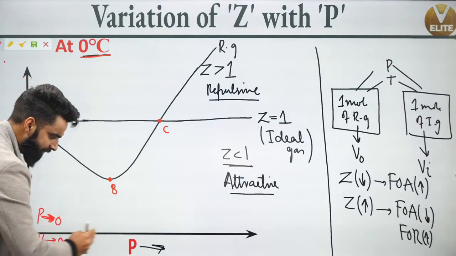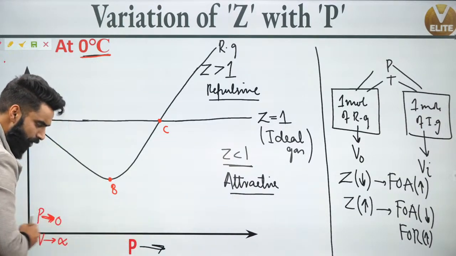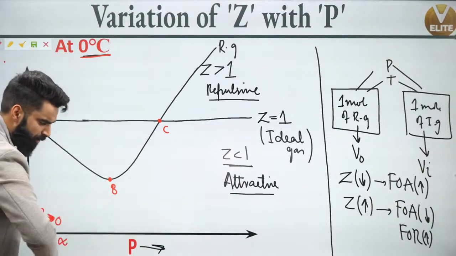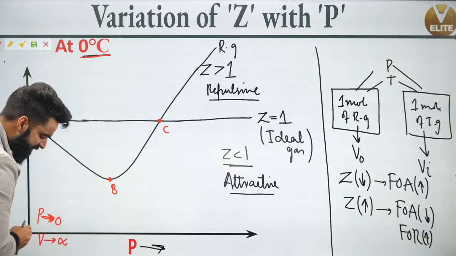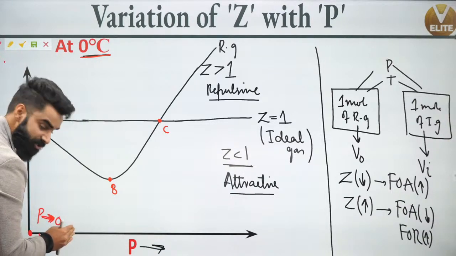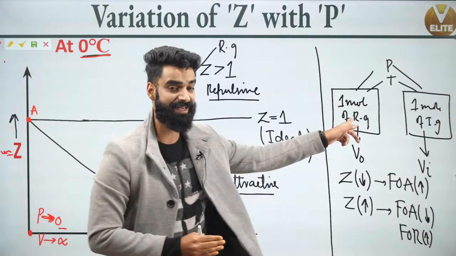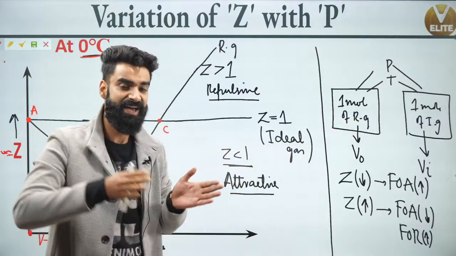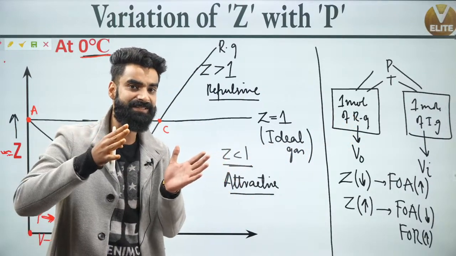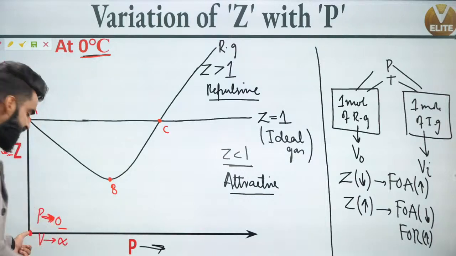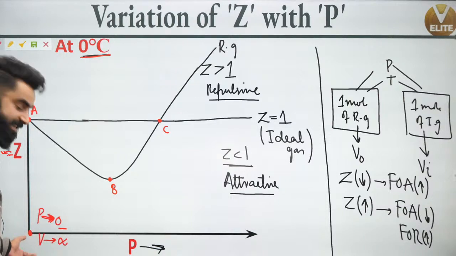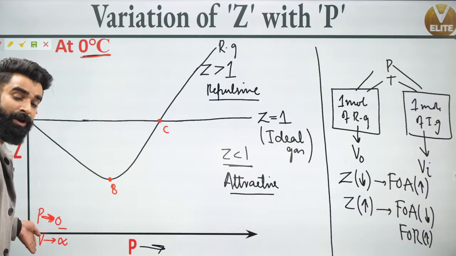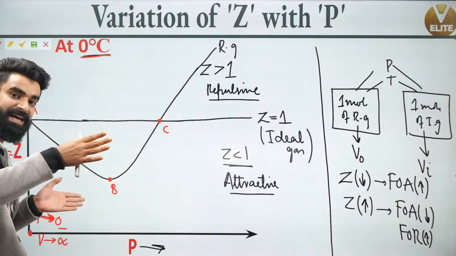If I go along this axis, in this direction, along the positive pressure axis, that means I'm increasing the pressure of the real gas. Initially, at this point, the molecules of the real gas were at infinite distance apart. There was no force of attraction. The real gas was behaving as the ideal gas. Now I'm increasing the pressure. On increasing the pressure, the volume of the gas will decrease.